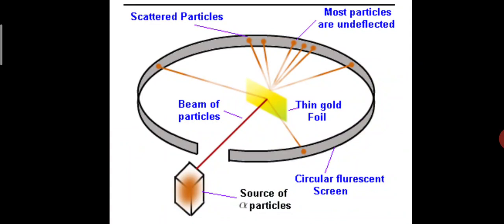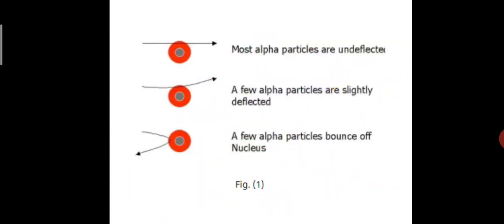He used an alpha source passed through a thin gold foil, chosen because gold is highly malleable. In this experiment, most of the alpha particles were undeflected, a few were slightly deflected, and a few bounced back off the nucleus.